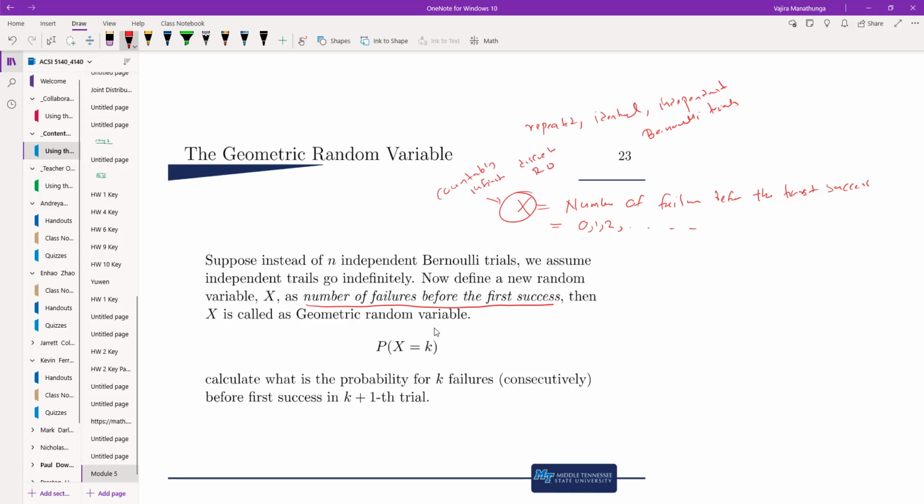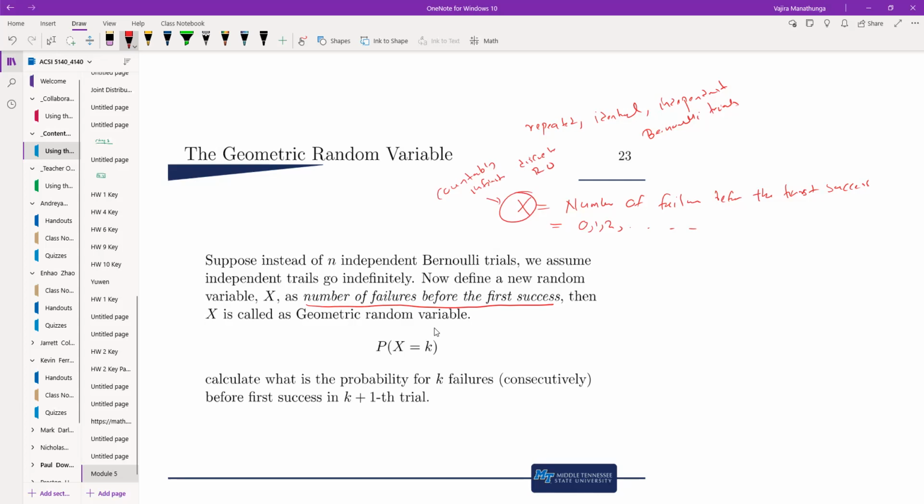This is the first one we encounter like that. Bernoulli is a discrete random variable, but finite. The binomial one is also discrete and finite. But this one is countably infinite; its support is 0 to infinity.